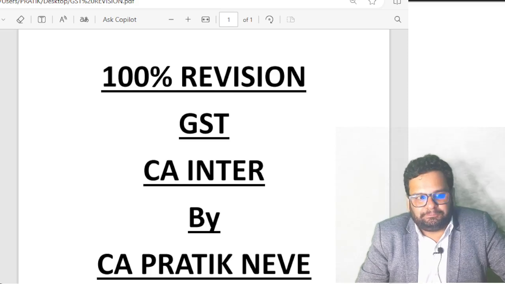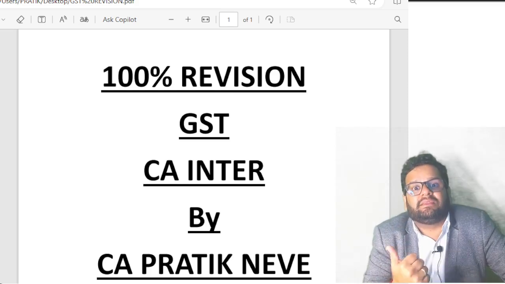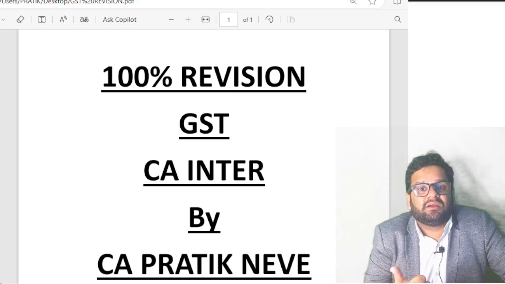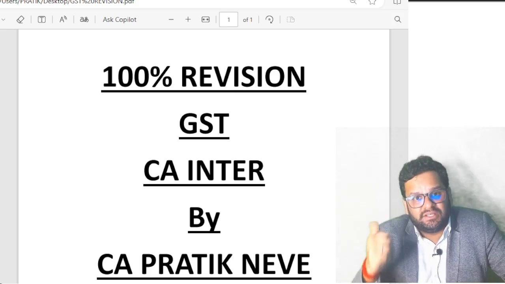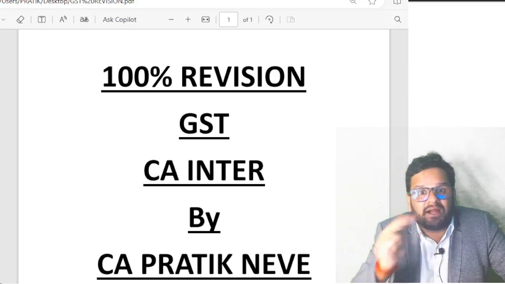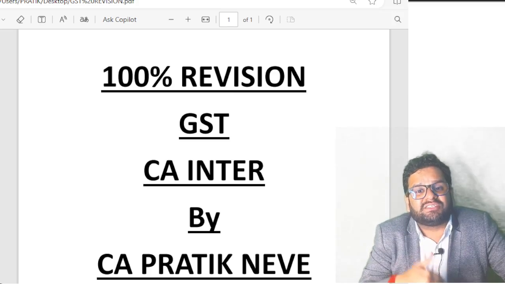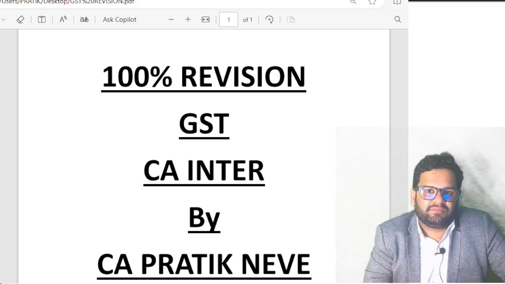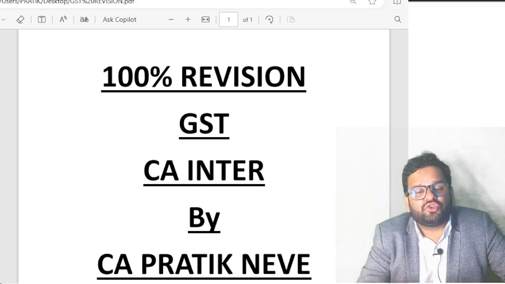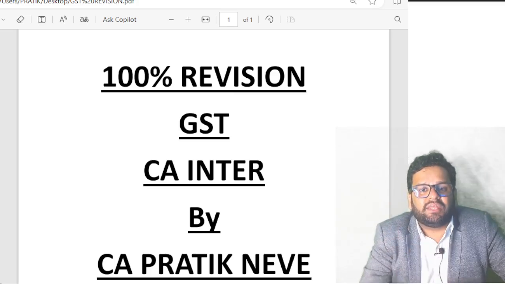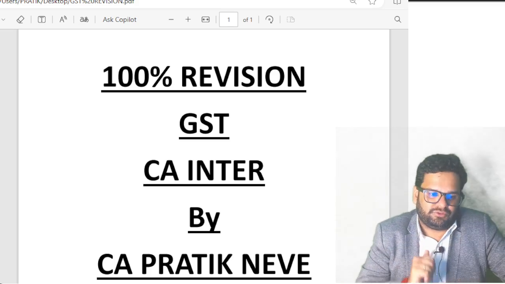Apart from that, what happens in 49? In 49 they have given you, if there is an earlier due of GST, current due of GST, demanded due of GST, then in what sequence you should make the payment. So you should first make payment of earlier dues, then you should make payment of current dues, then you should make payment of demanded dues.